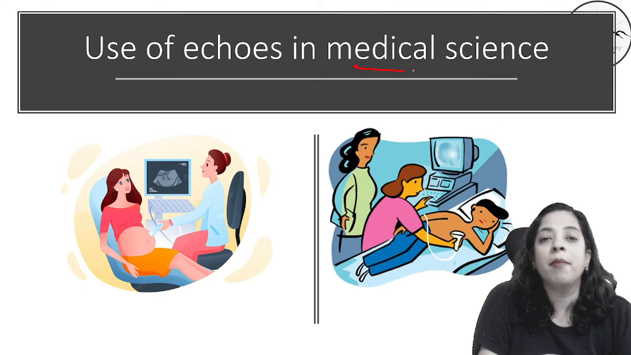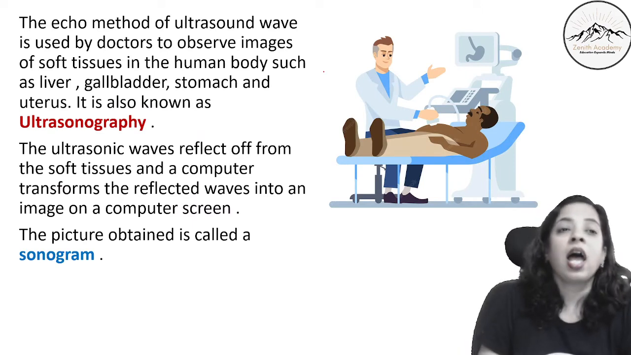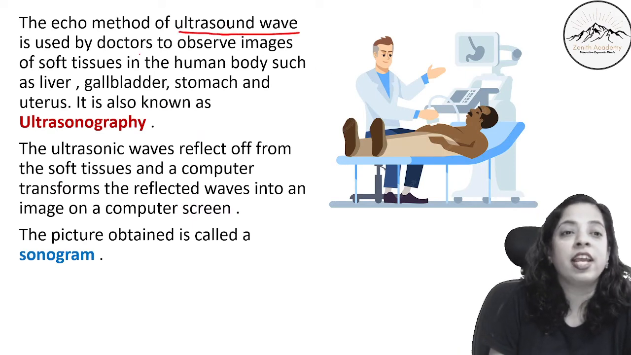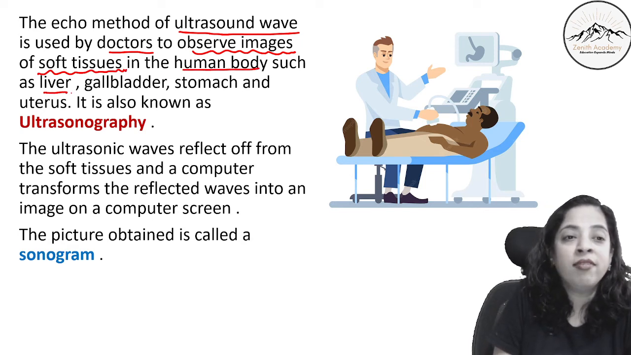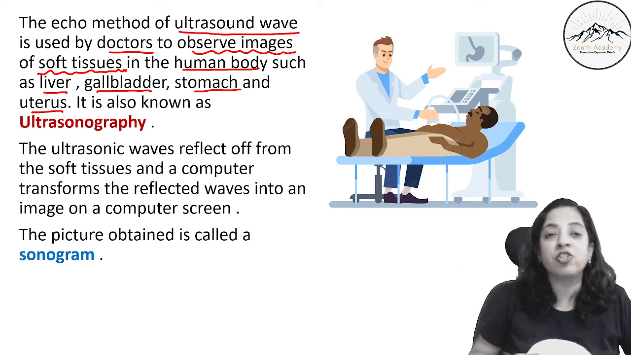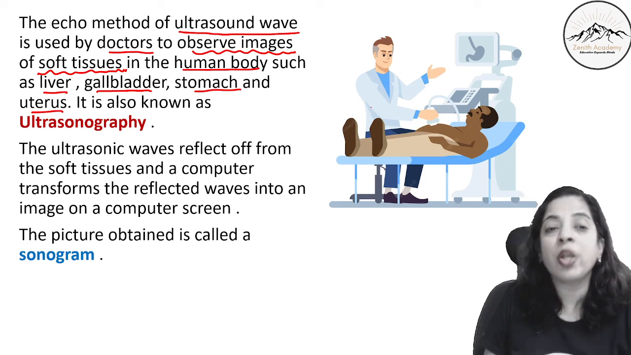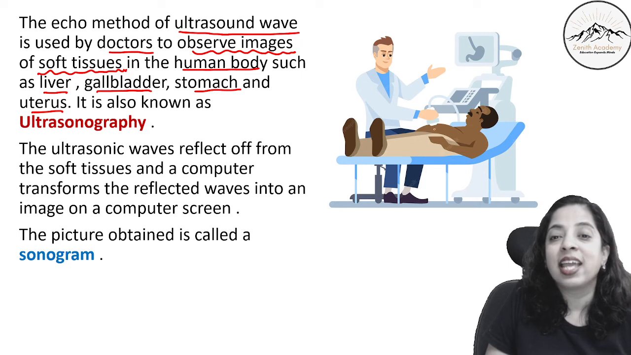Now use of echoes in medical science. How is echo used in medical science? The echo method of ultrasound wave is used by doctors to observe the images. Images of what? Images of soft tissues in the human body. Which soft tissues? Like liver, gallbladder, stomach and uterus. So ultrasound waves are used by doctors to observe the images of the soft tissues of the human body such as liver, gallbladder, stomach, uterus. Here in the picture you can see the doctor is examining this person and seeing his stomach here.